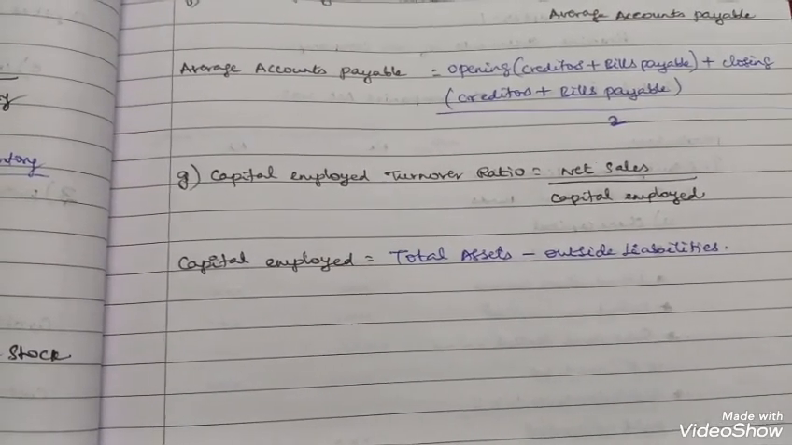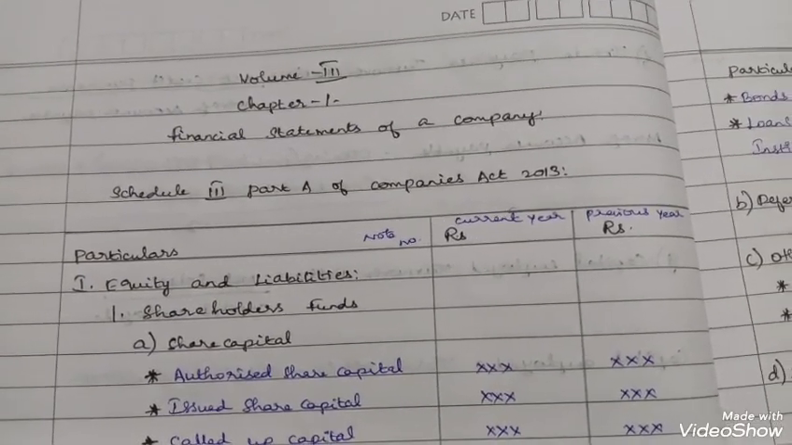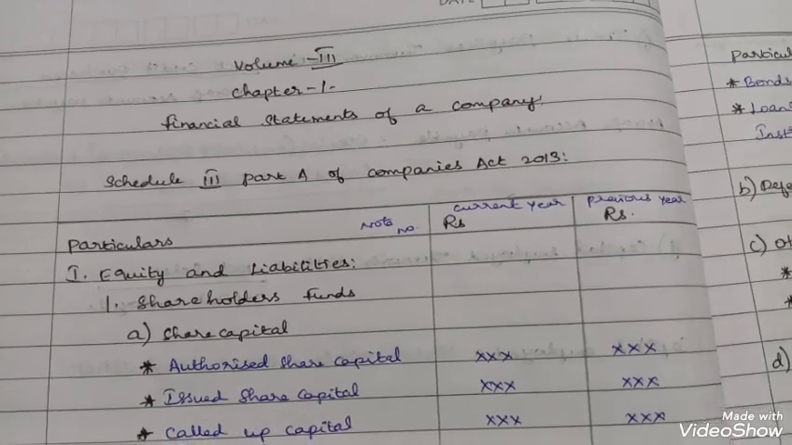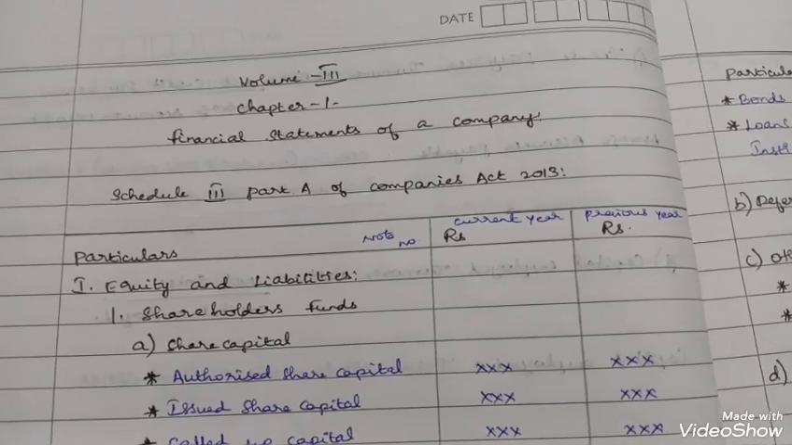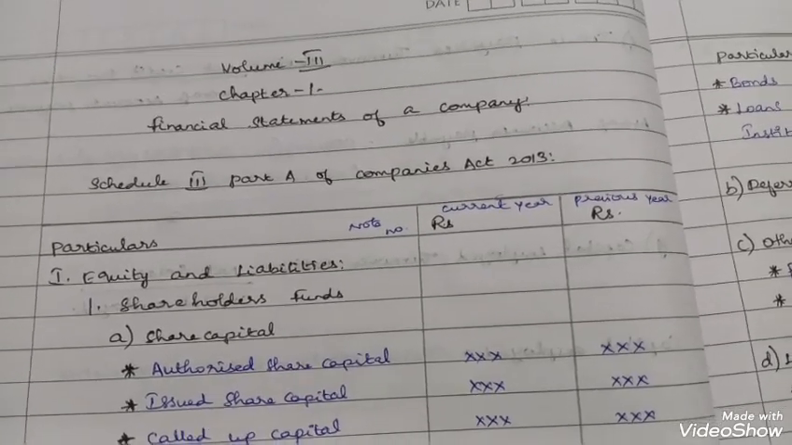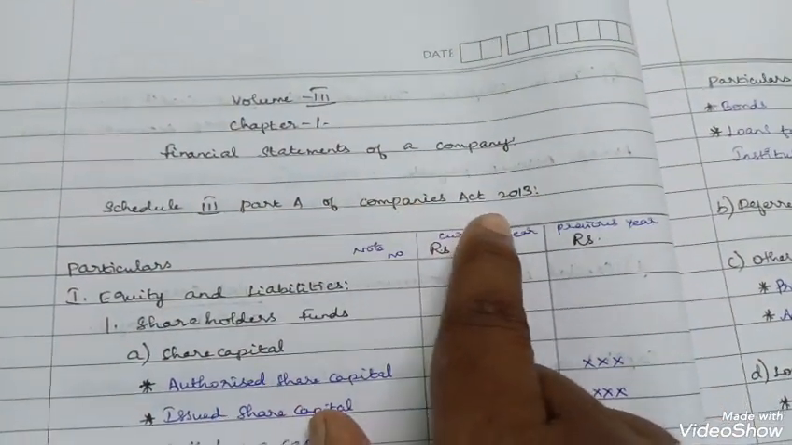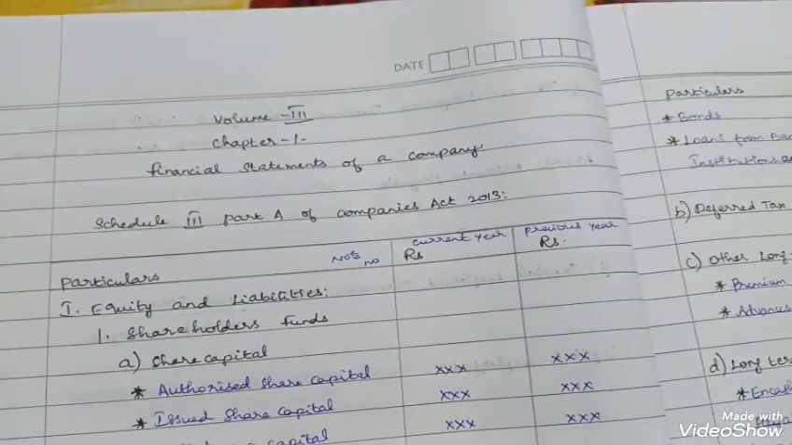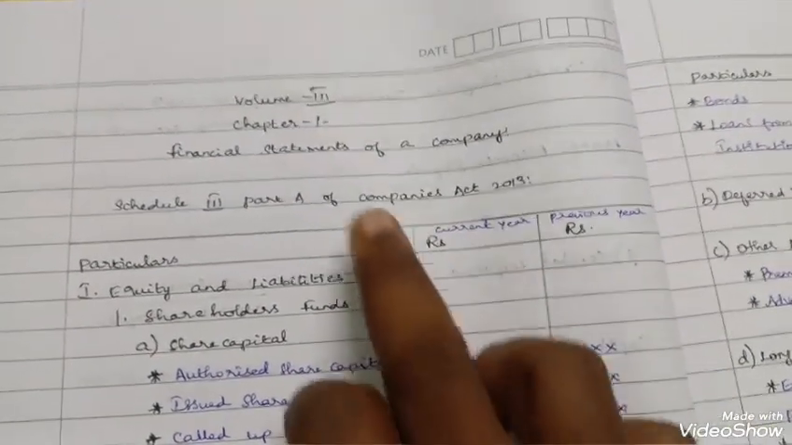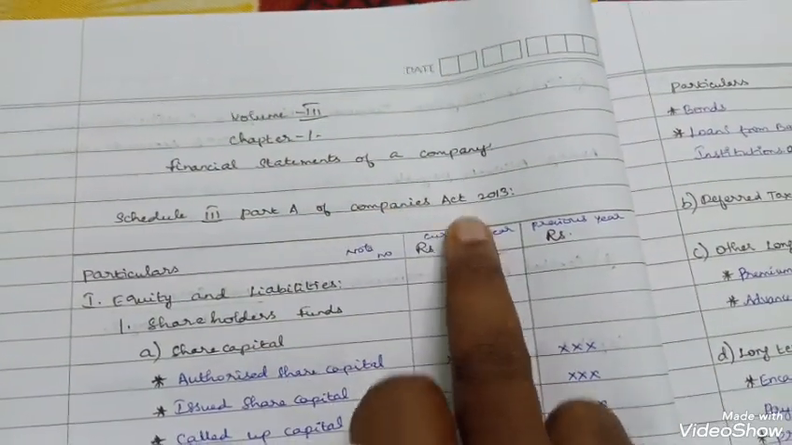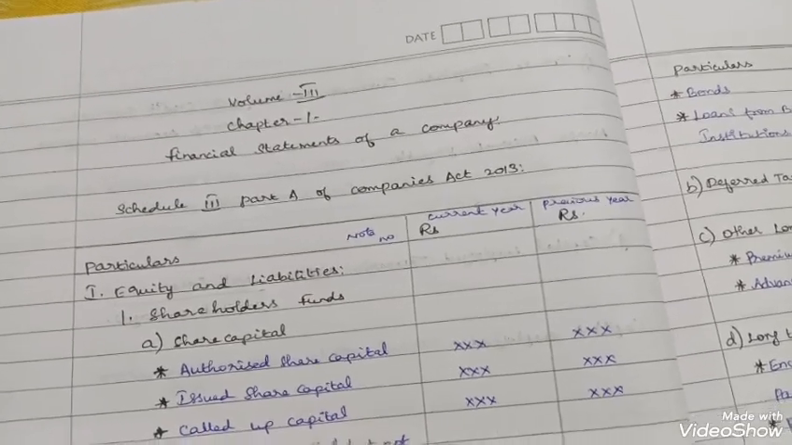I'm moving on to the first chapter in Volume 3. Volume 3, Chapter 1, Financial Statements of a Company. The financial statements of a company are divided into 2 parts: Schedule 3 Part A and Schedule 3 Part B. Schedule 3 Part A of the Companies Act 2013 deals with the vertical balance sheet of the company, and Schedule 3 Part B deals with the vertical profit and loss account of the company.